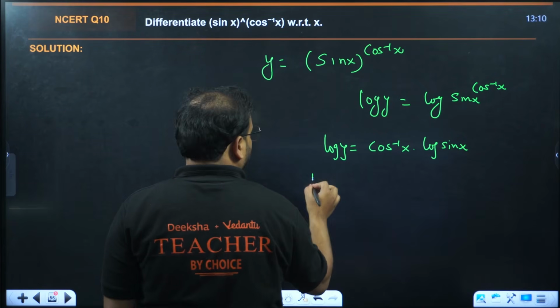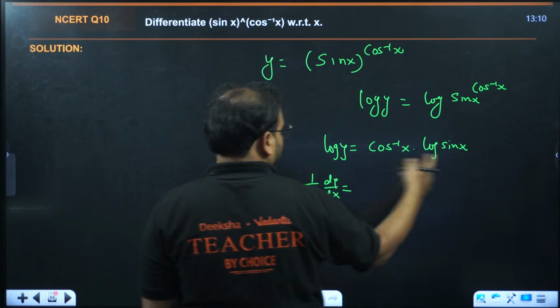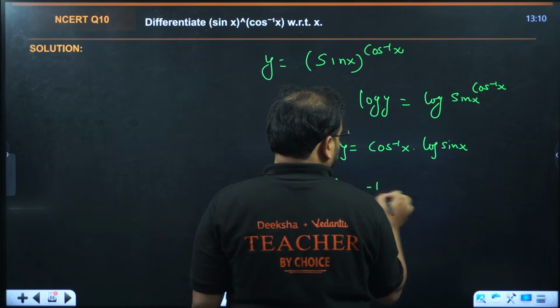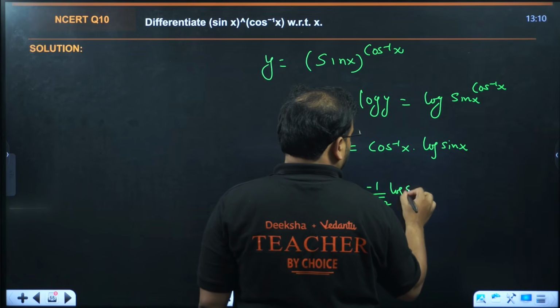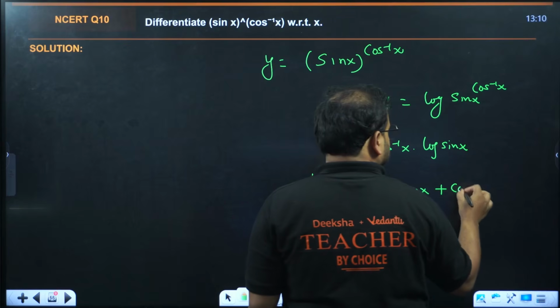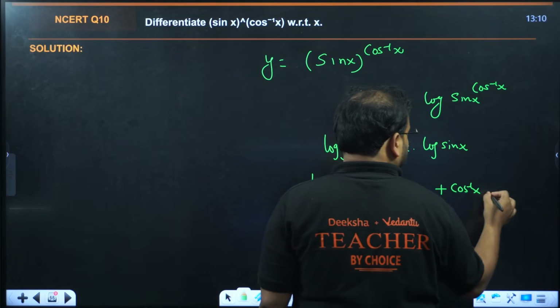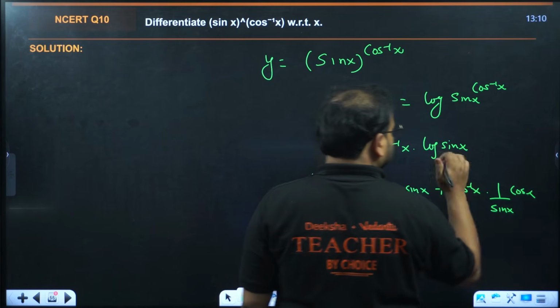Differentiate now. You will have 1 by y dy by dx. Here we have the product rule. It becomes minus 1 upon root of 1 minus x square times log sin x, plus cos inverse x as it is, times 1 by sin x into cos x.